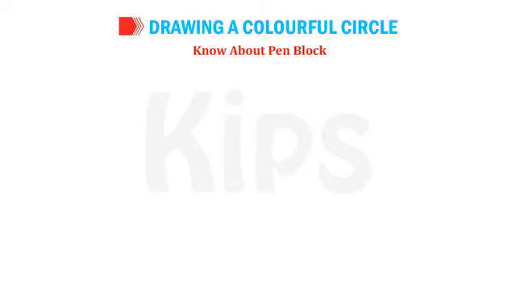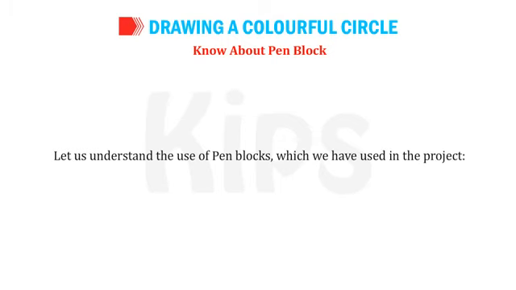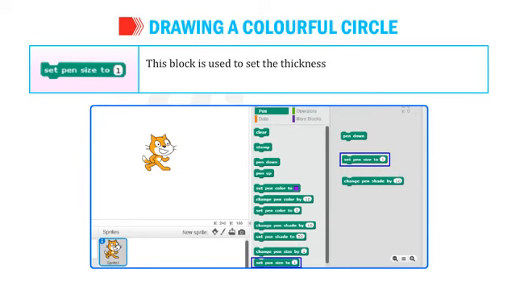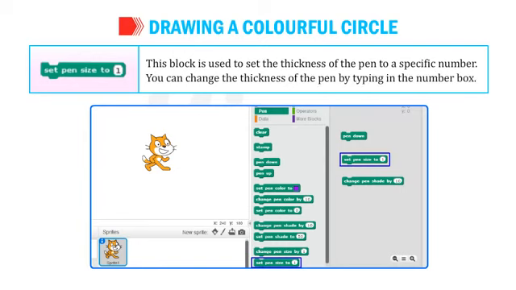Let's now learn about pen blocks. Let us understand the use of pen blocks which we have used in the project. Pen down. This block draws a line as the sprite moves on the stage. Set pen size to 1. This block is used to set the thickness of the pen to a specific number. You can change the thickness of the pen by typing in the number box.